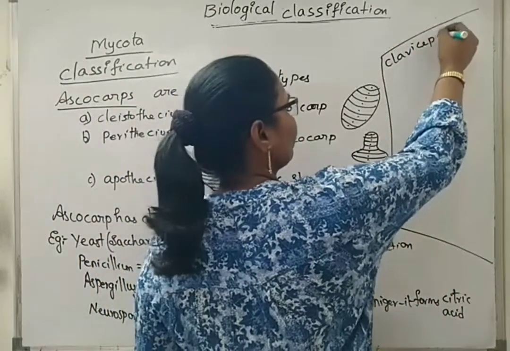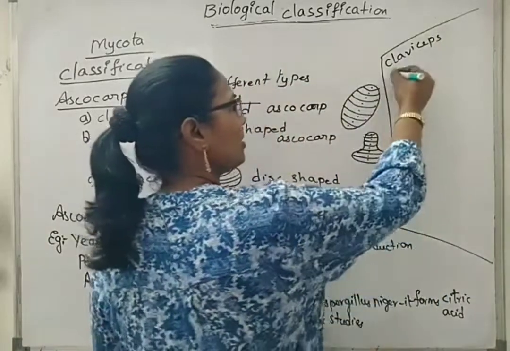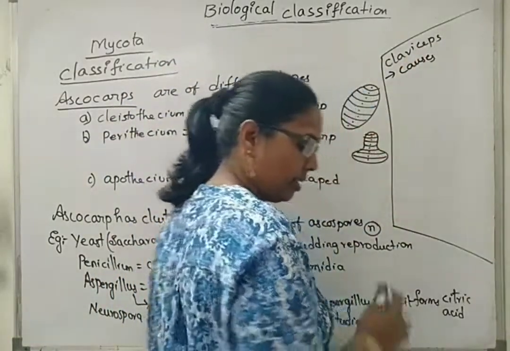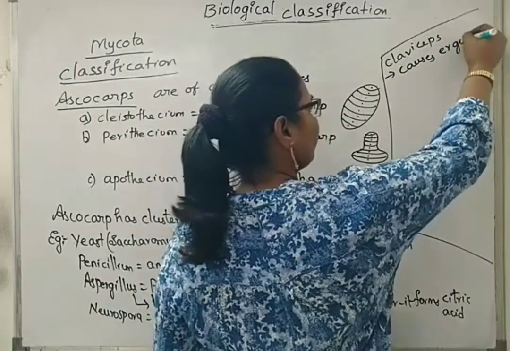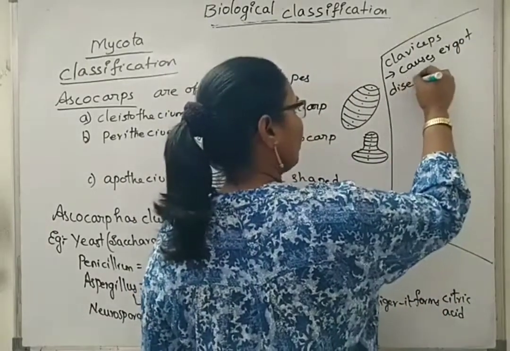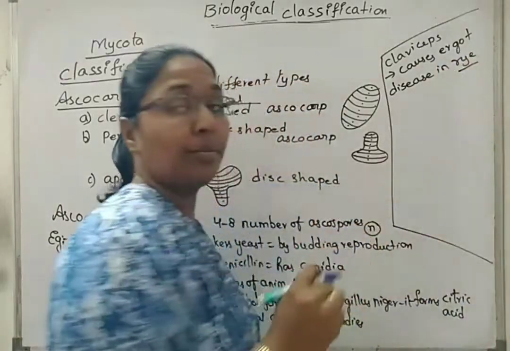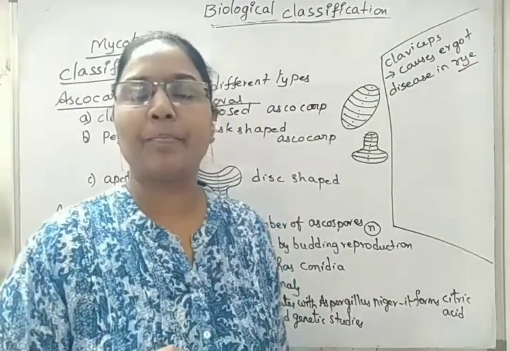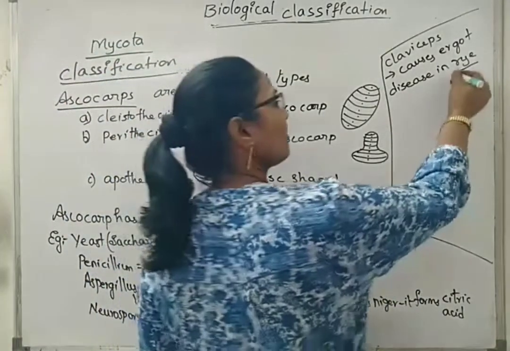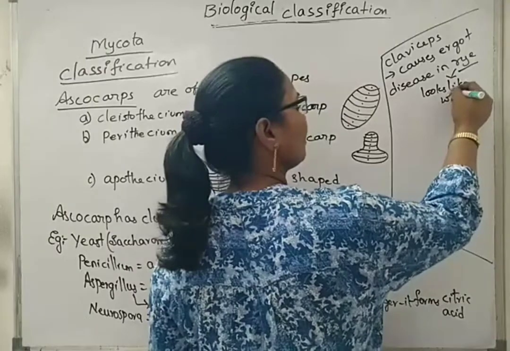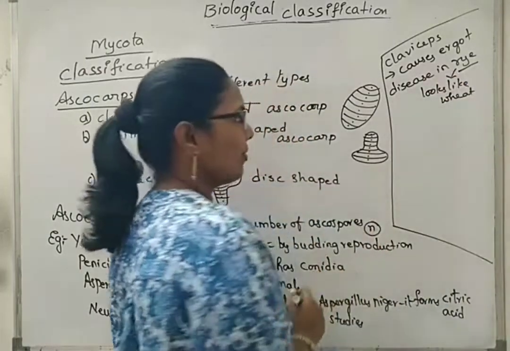Claviceps purpurea. This type of Ascomycetes causes ergot disease in rye plant. This rye plant looks like a wheat plant, but it is not wheat.